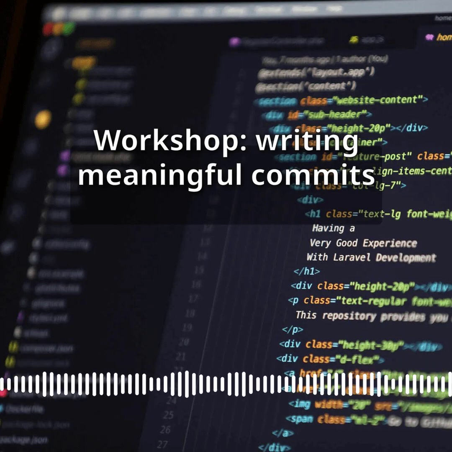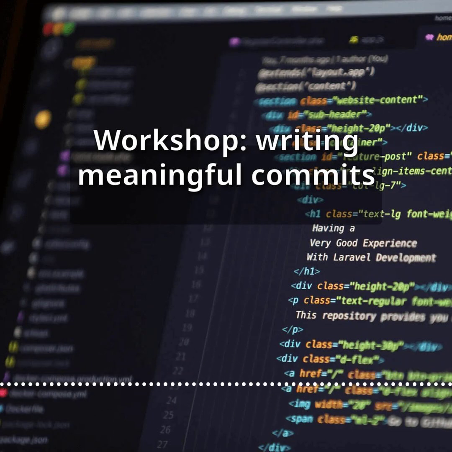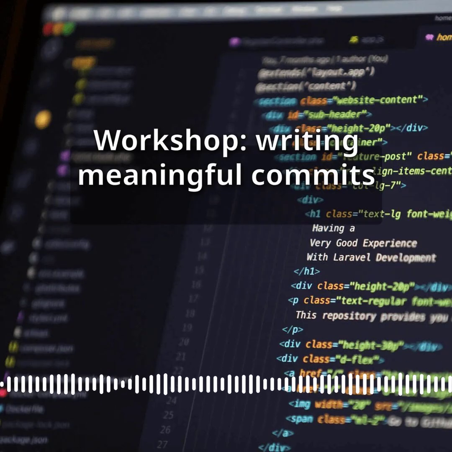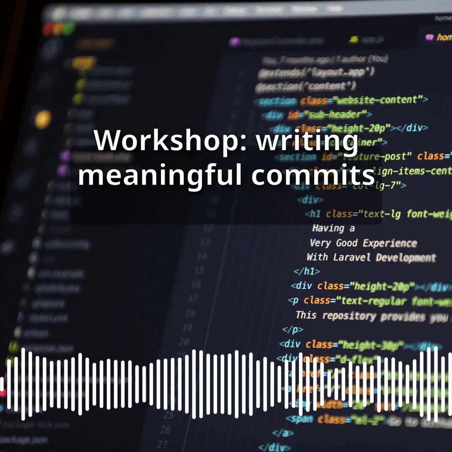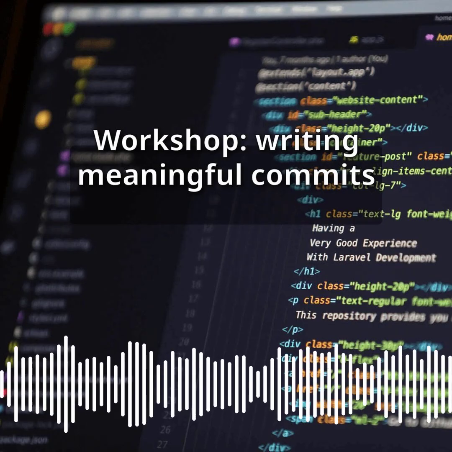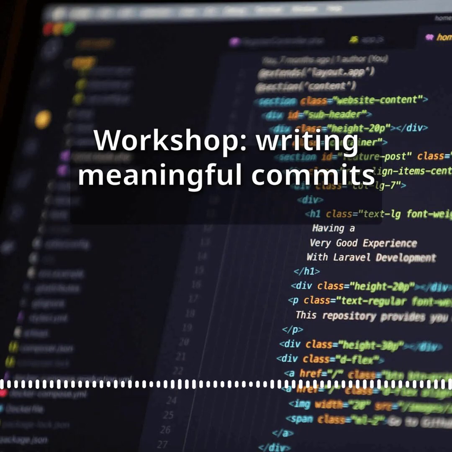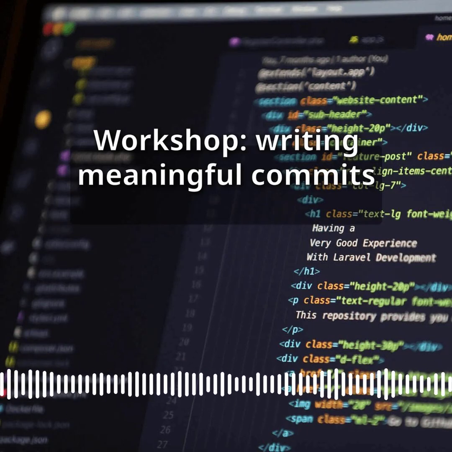Another difficulty is writing the body of a commit message in the terminal. Remember, after your subject line, leave a blank line. Then write your explanation. You can also use git commit without -m to open your default text editor, which makes multi-line messages easier to write.